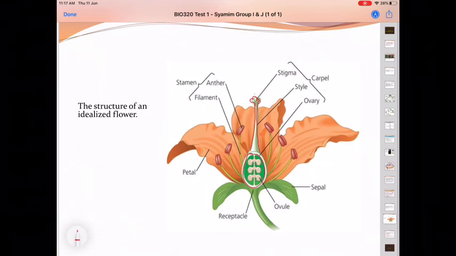And for the male, we have stamen. Stamen consists of filament and the anther. And then the attractive part of the plant is the petal, and we have sepal. Two sepal here. And then this is the receptacle, just directly underneath the ovule. And then this is stem, batang dia. So this one you have to remember, what is the female structure of the Angiosperm and the male structure of the Angiosperm.